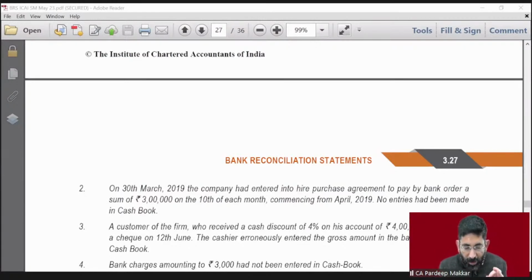To customer account, it is to be credited with rupees 4 lakh. But he has wrongly debited his account of rupees 3 lakh of bank with rupees 4 lakh instead of 3,84,000. So how to rectify it? Rectification is very simple.